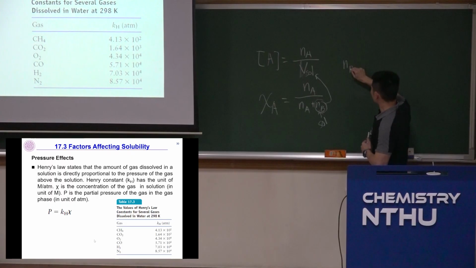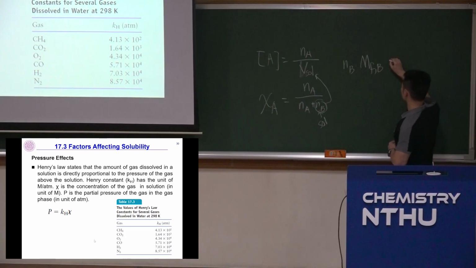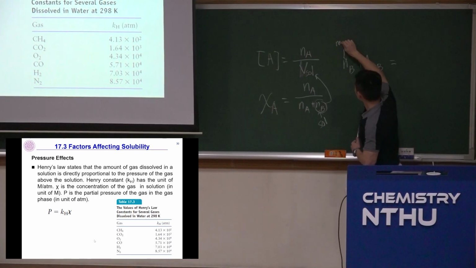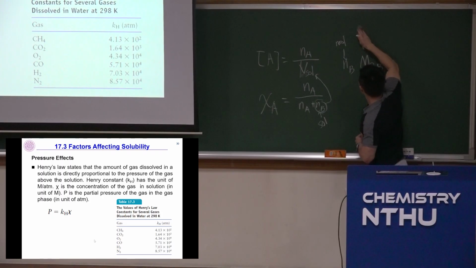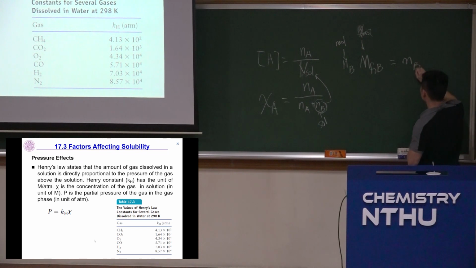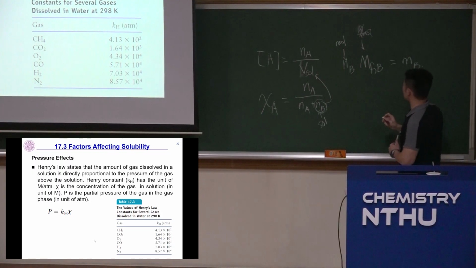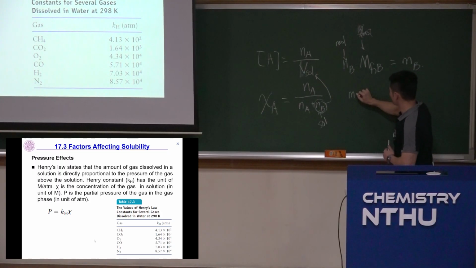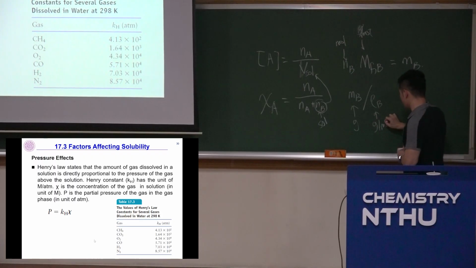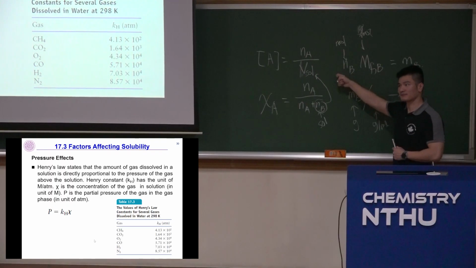That is MB multiplied by the molecular formula weight of B, this is mole, this is gram per mole, and that's going to give you the mass of B. And to get volume, you divide by the density, mass of B divided by density of B. This is gram, this is gram per milliliter, and you get the volume of B. So you can see they are the same thing.